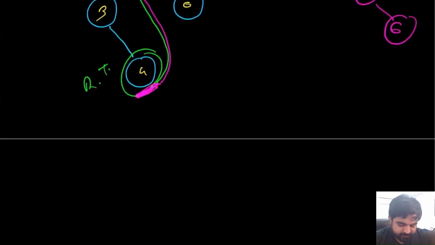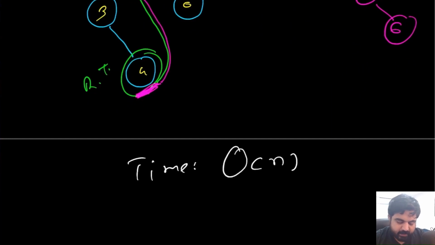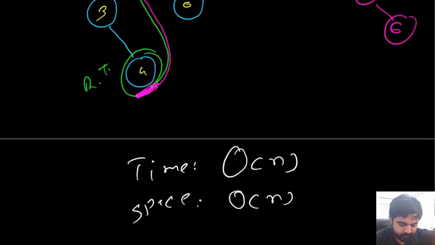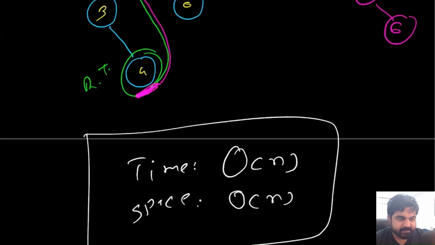If we see time and space complexity, in this case the time complexity is going to be big O of n, and the space complexity is also going to be big O of n, because for recursion it is going to need to store some runtime stack.